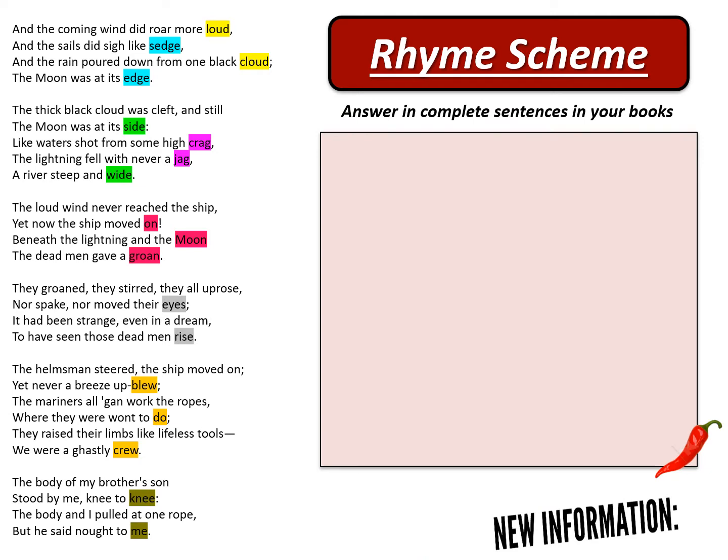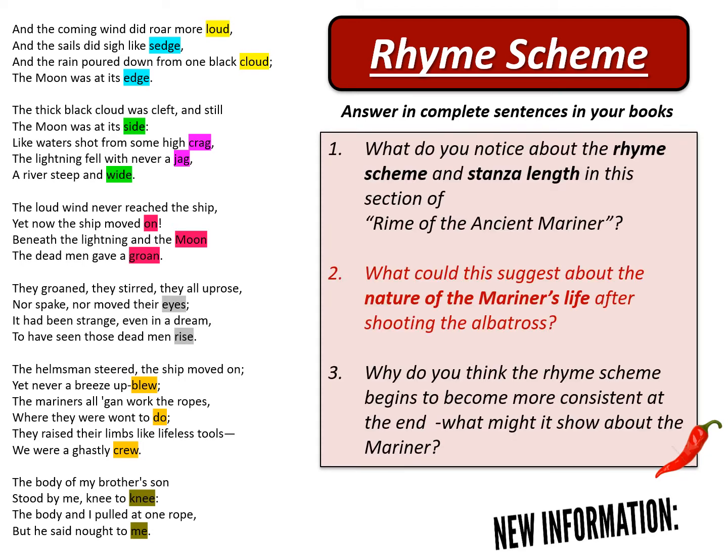Right, so I want you to think now about the rhyme scheme again. We talked about the rhyme scheme just a moment ago. The first question: what do you notice about the rhyme scheme and the stanza length in this section of the Rime of the Ancient Mariner? Well, like we just said, both the rhyme scheme and the stanza length are irregular.